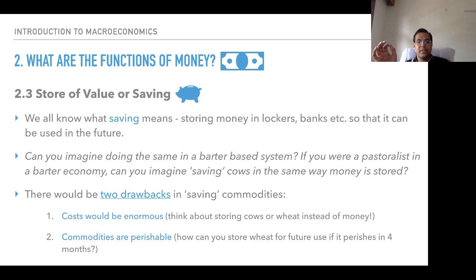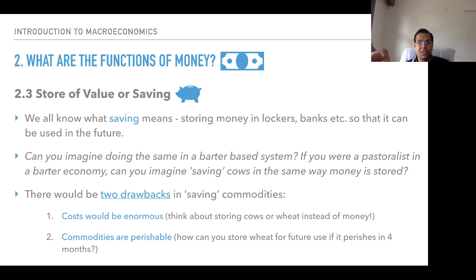There are two drawbacks in savings commodities. The first one being the cost would be enormous. If you continue doing the barter system, where you would have to save commodities, the cost would be very high. So storing cows or wheat instead of money is something that would lead to enormous cost.